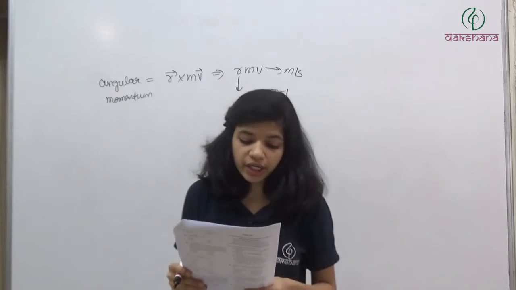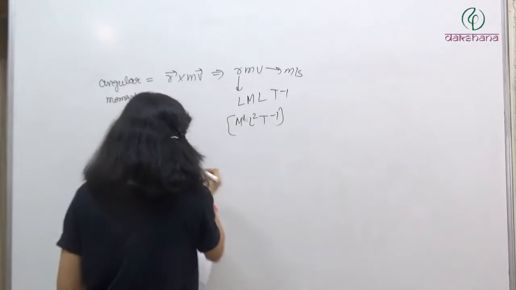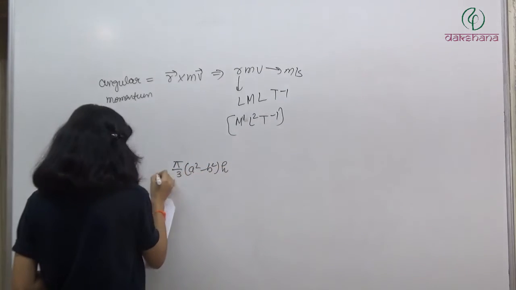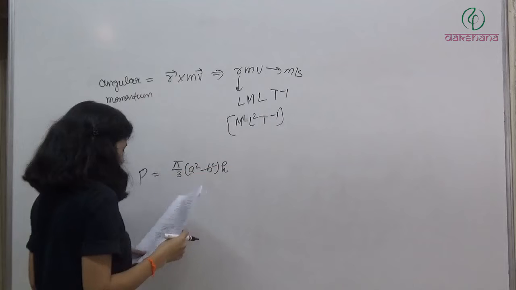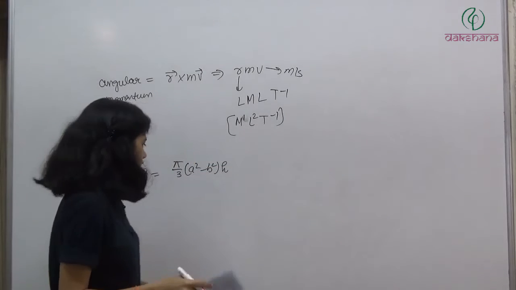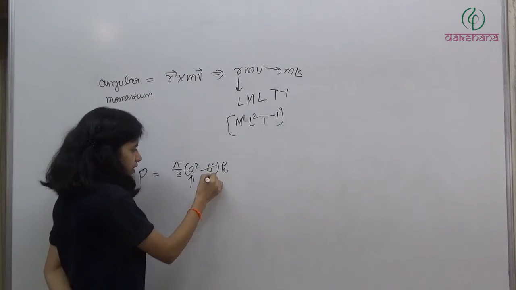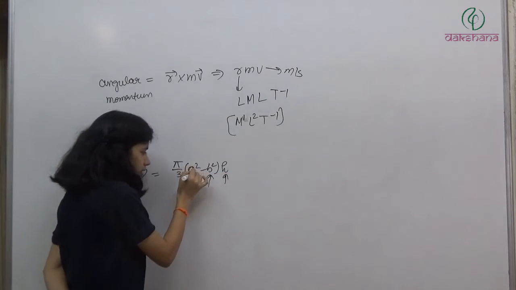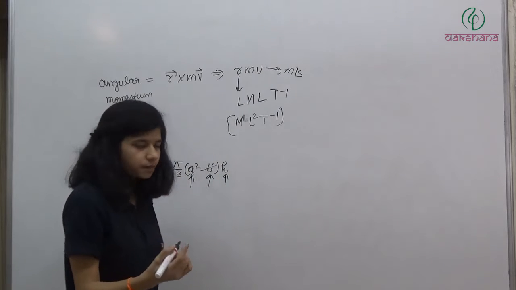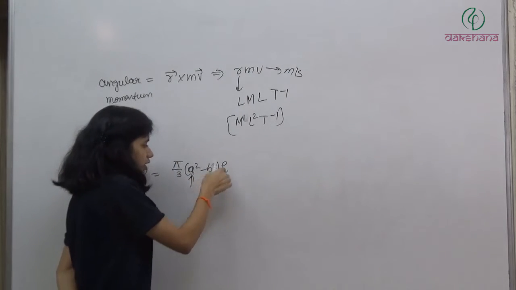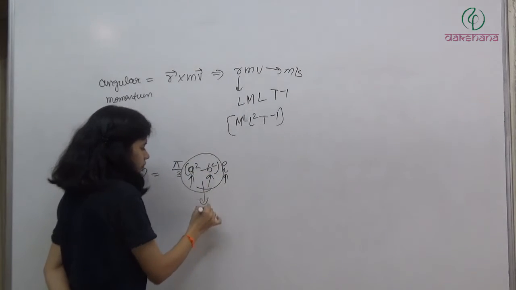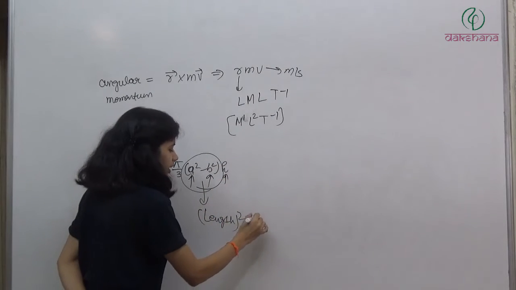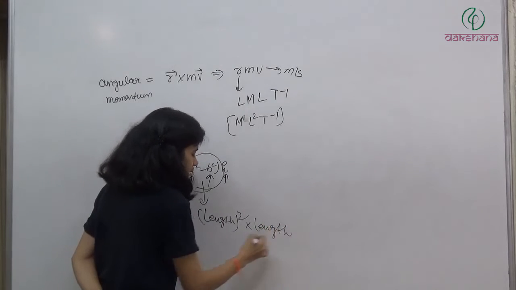Question number 74. A certain physical quantity is calculated from the formula pi by 3 times (a square minus b square) into h, whatever it is, let's say P, where h, a and b are all lengths. So a is length, b is length, and h is length. This is the square of length, and this is the square of length. So this whole thing will become square of length, and again we are multiplying by length.